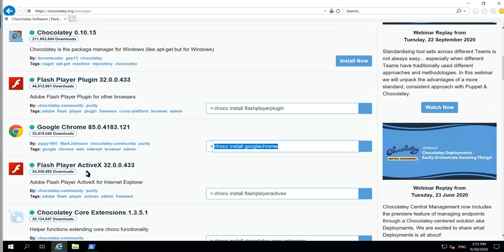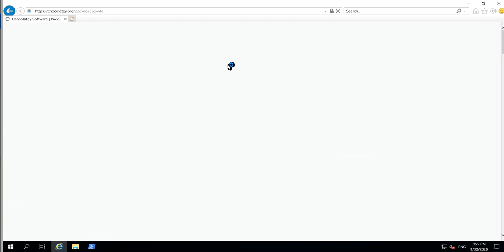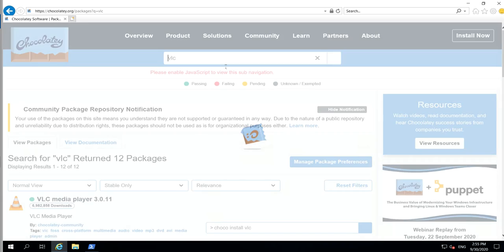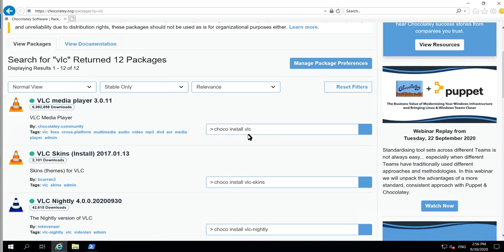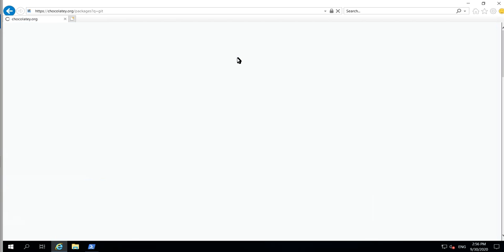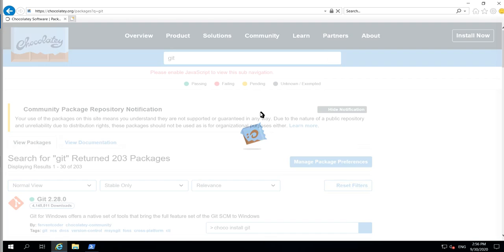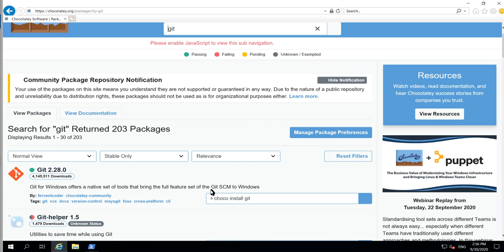Suppose I wanted to show something for you. You can install VLC media player also by typing VLC in the search icon. You can see VLC has been shown over here. choco install vlc. If you want Git, it's a version control system. By typing this command, you can install Git.